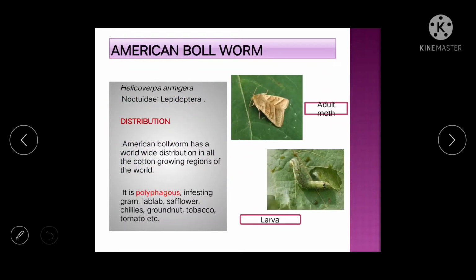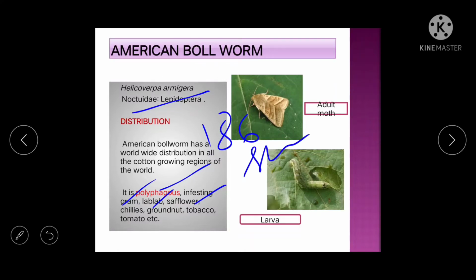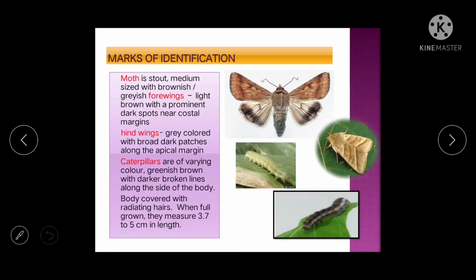Then American bollworm, that is Helicoverpa armigera. It is a polyphagous pest and it will also infest gram, lab lab, then safflower, chilies, groundnut. Nearly 186 host species are there of this American bollworm. Okay, so how will you identify this moth? This moth is very stout, small and a little bit fatty, so stout.